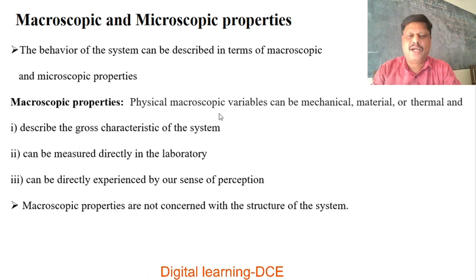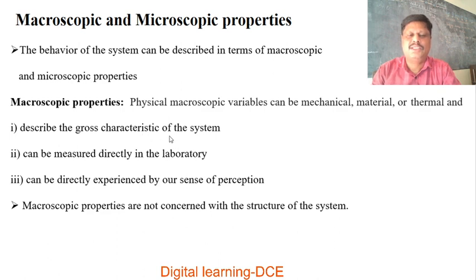Physical macroscopic variables can be mechanical, material or thermal. They describe the gross characteristics of the system.